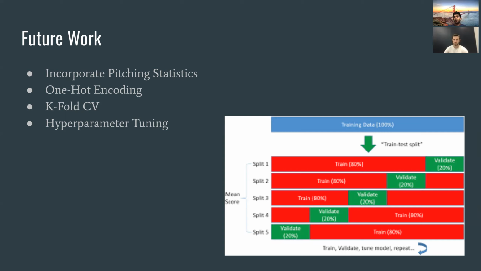We want to perform hyperparameter tuning to get the optimal hyperparameters for our models. Currently, we just guessed and picked a good number. For example, for our KNN, we picked k equals 15, and for our polynomial regression, we capped at degree equals 2. But if we use grid search and other methods to find good hyperparameters, we can possibly improve the performance of our model.